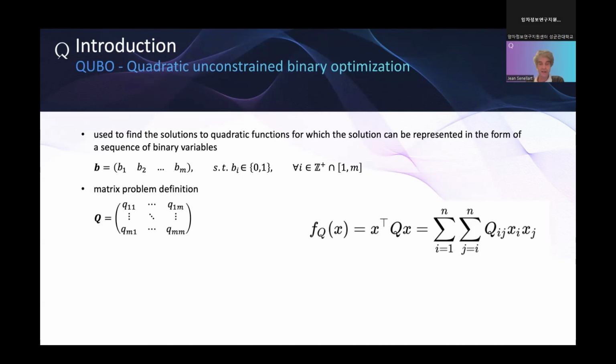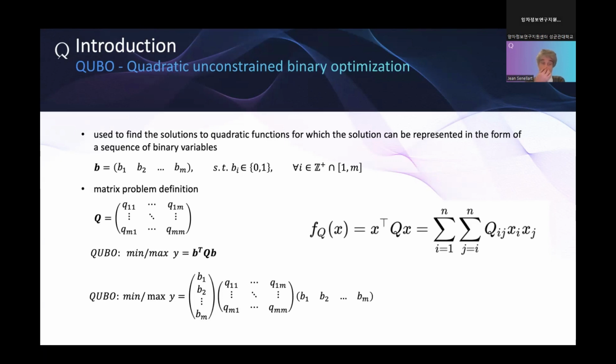It's defined, usually, by a matrix. So the QUBO formulation is that we want to get the minimum or the maximum, it's just a question of sign, of the transpose of the vector b, the matrix Q, and the vector b, which is formulated by this right formula, where you see that